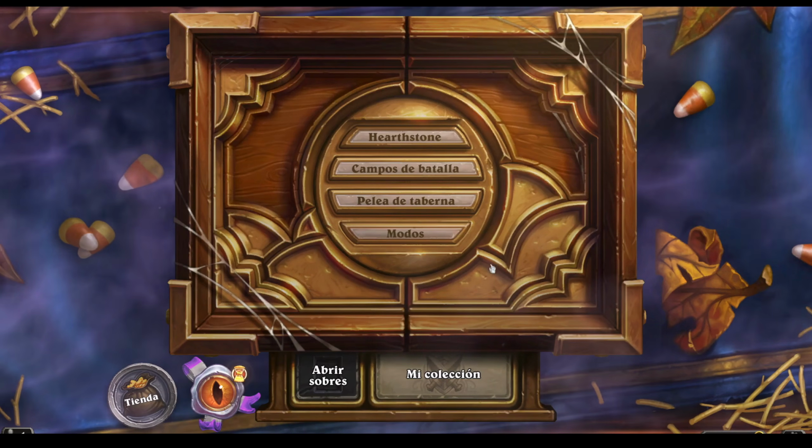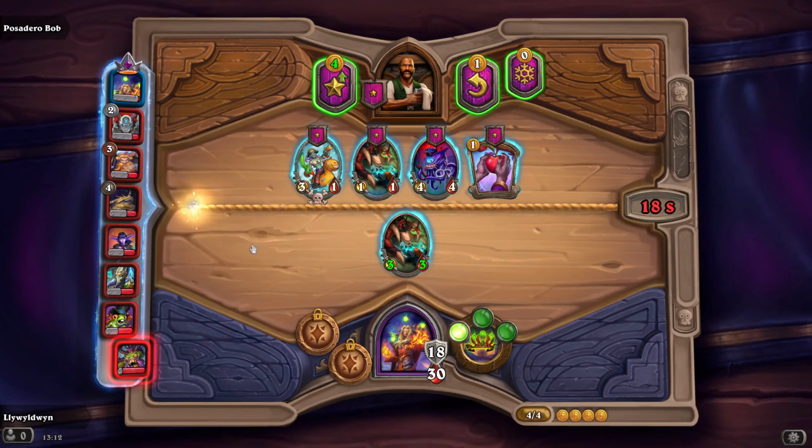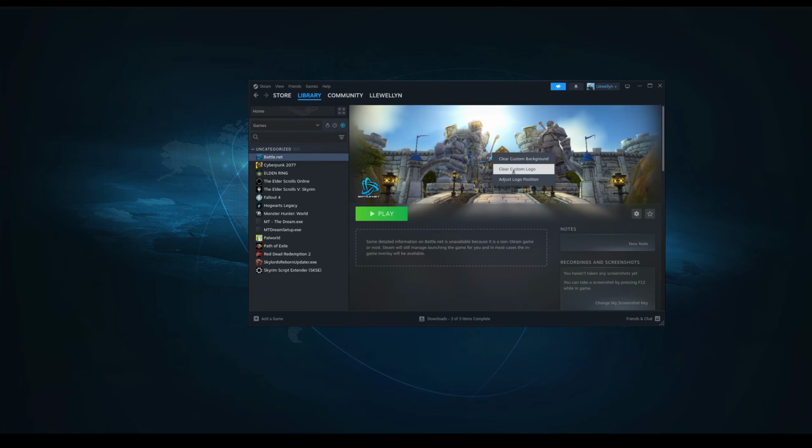That happens the first time you launch it. It's okay, just click once and it goes away. And everything is working. As a final touch, you can change the icon, the name, the background image, and the logo here to make it blend in better with your other games.